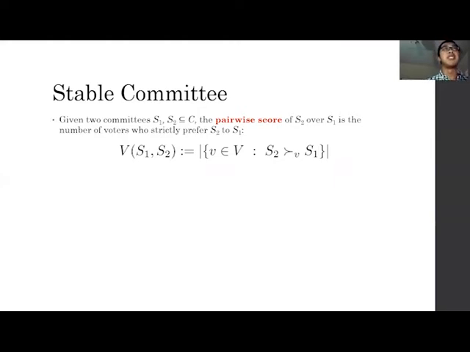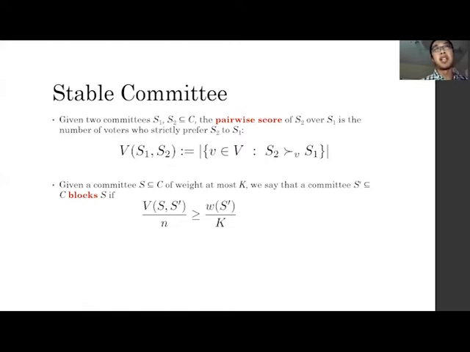Concretely, we define stable committees in the following way. Given any two committees S1 and S2, the pairwise score of S2 over S1 is the number of voters who strictly prefer S2 to S1.